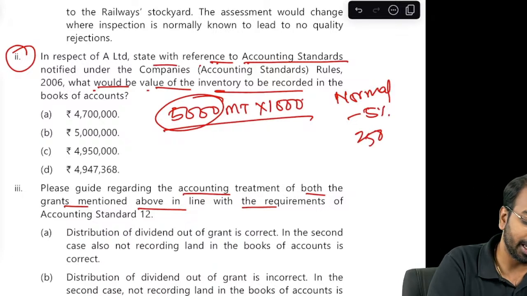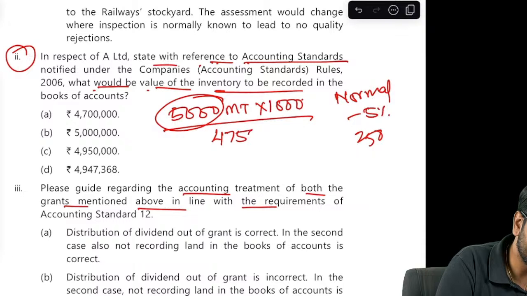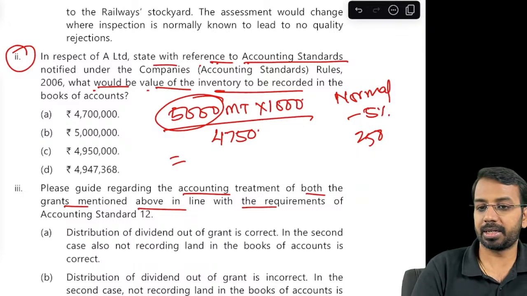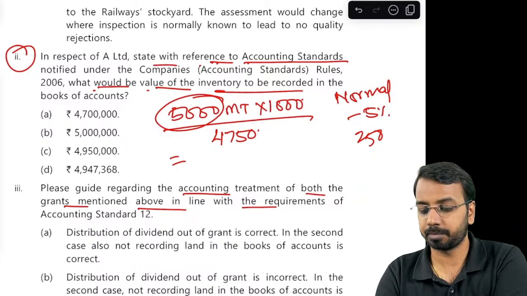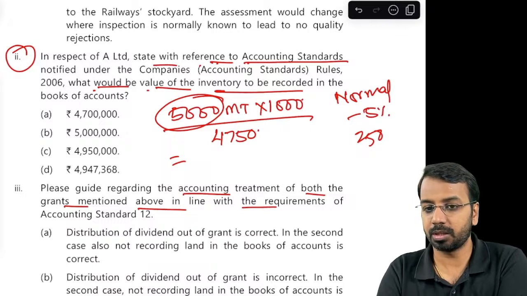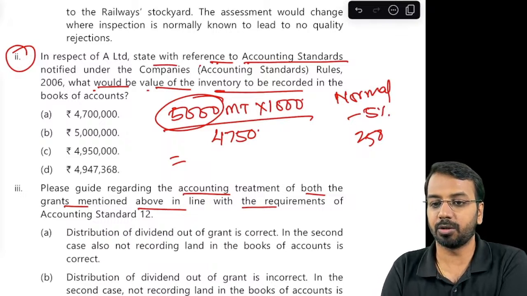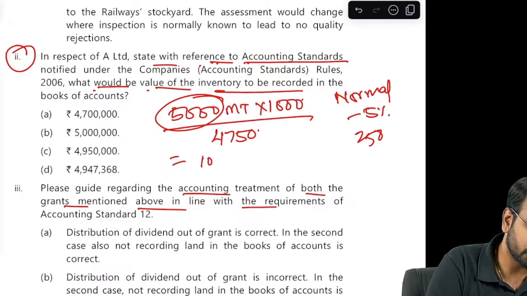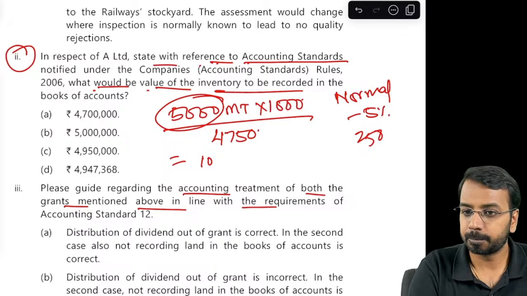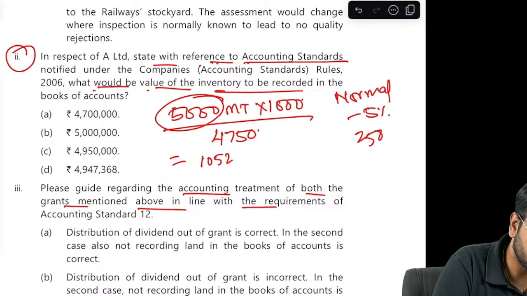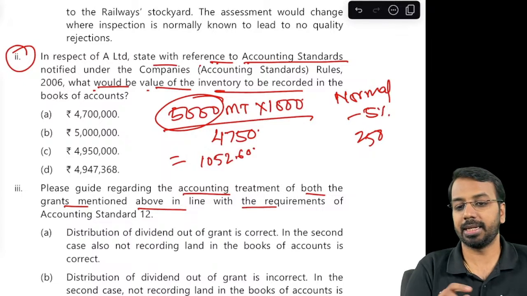So how much unit we will get? We should get 4750. So cost per metric ton is 5000 into 1000 divided by 4750. That gives us 1052.60. Okay, that is the number.